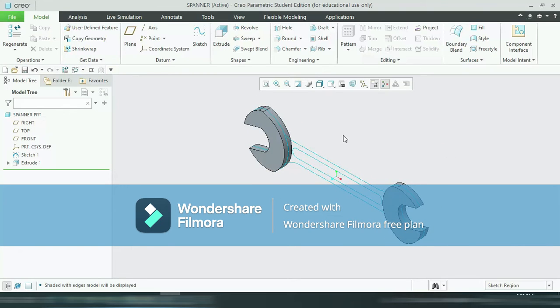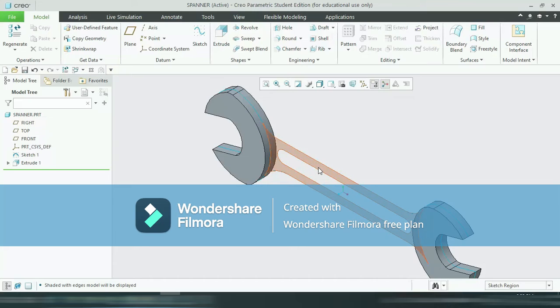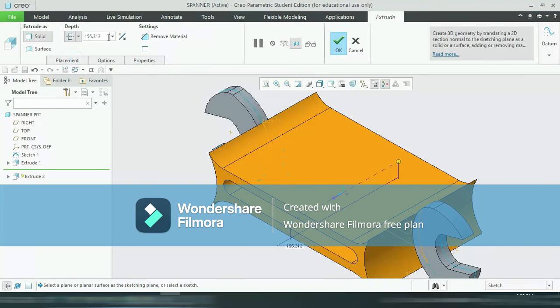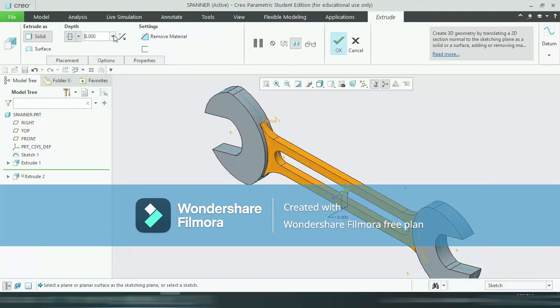Okay, now select this one, again extrude, make it symmetric, and this length is 8. And say okay.